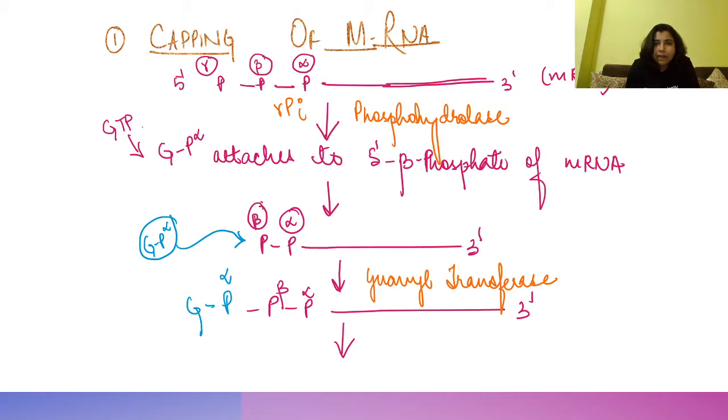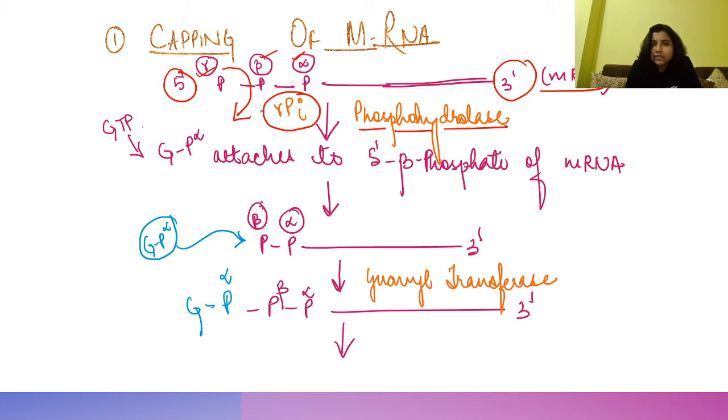So capping of mRNA: this is the mRNA, this is the 5' end and this is your 3' end, right? The 5' end always has a phosphate and the 3' end has a hydroxyl, everybody knows. The 5' phosphate has 3 phosphates, alpha, beta and gamma. During capping, this gamma phosphate gets removed as gamma Pi with the help of the enzyme phosphohydrolase.